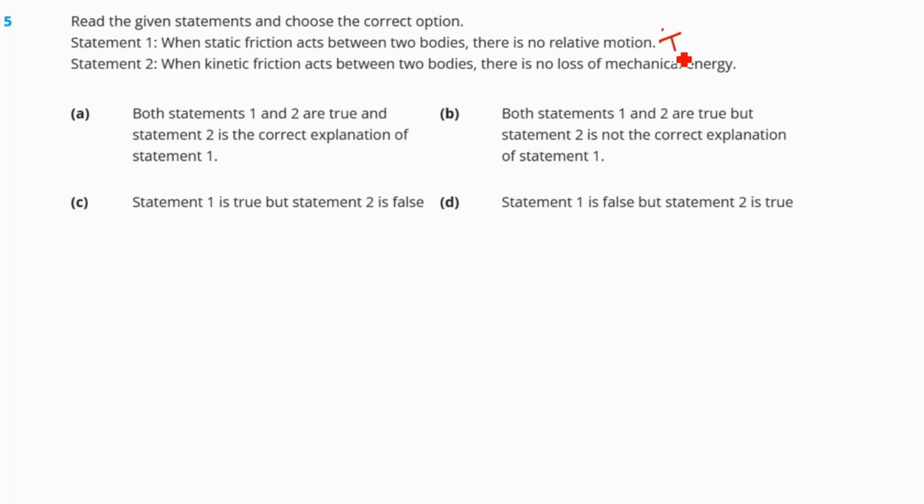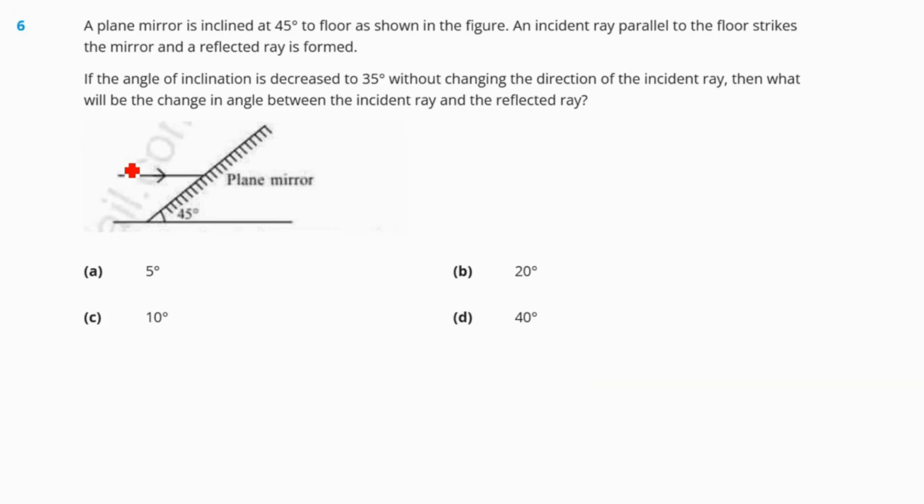Okay. The second statement says when kinetic friction acts between two bodies, there is no loss of mechanical energy. So kinetic friction, which we also call sliding friction, acts when there is relative motion and it always converts some mechanical energy into heat. So there is loss of mechanical energy. Thus, the second statement is a wrong statement. So our correct answer should be option number C. Statement 1 is true and statement 2 is false.